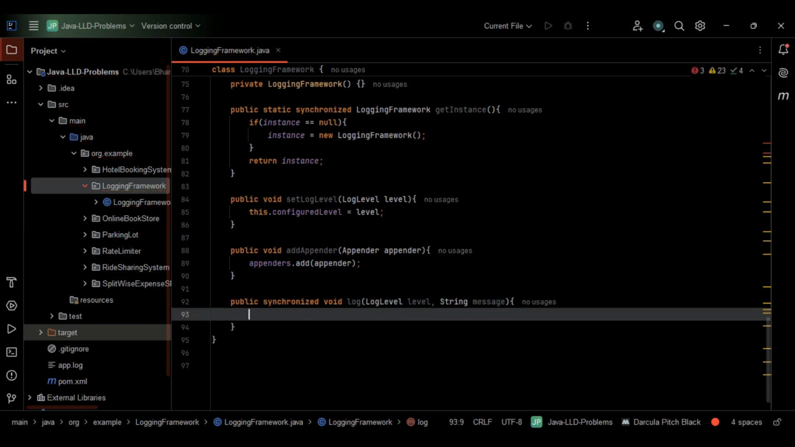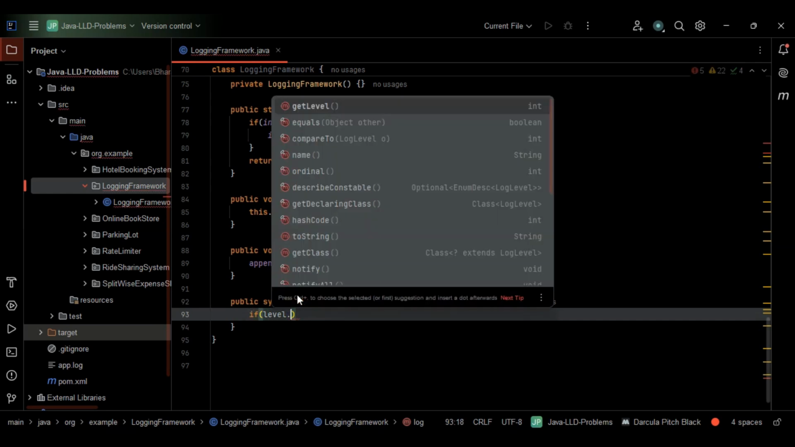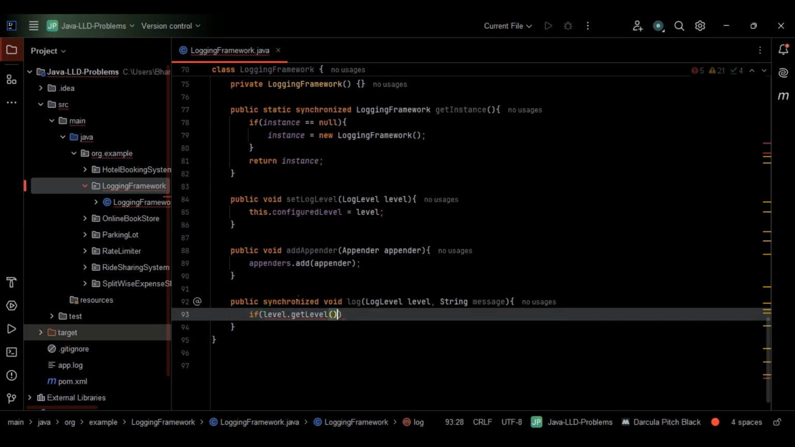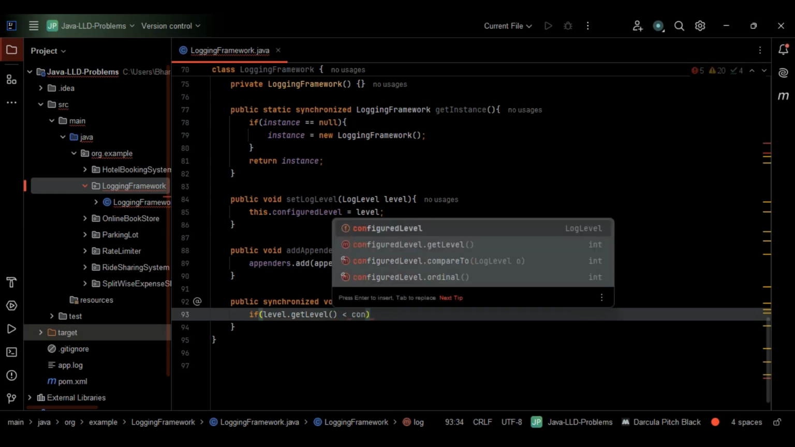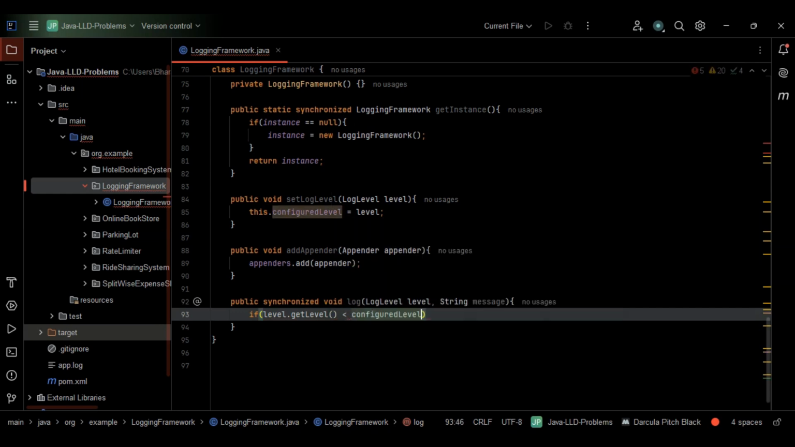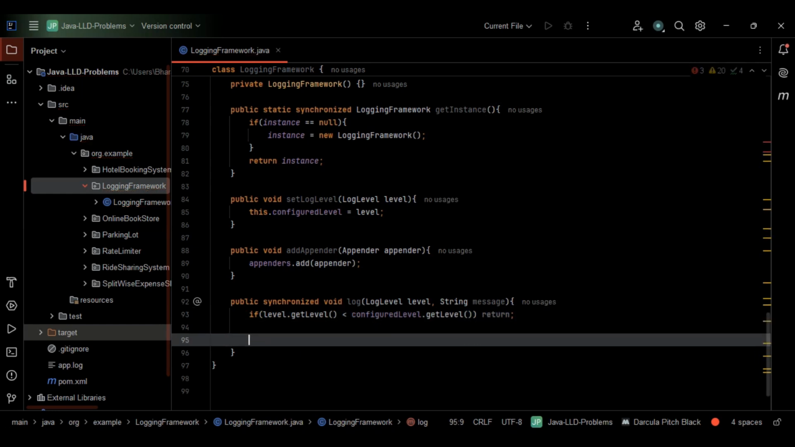The first step within this one is we have to skip if it is below the threshold. If it is below threshold, then we have to skip that one, right? We have to match a certain threshold. That's what we have done earlier. So for that, let me write a simple if condition here. This will be level dot getLevel. If this is less than configuredLevel dot getLevel, nothing but below the threshold, then we don't have to return anything. This is fine, easy to understand, right?